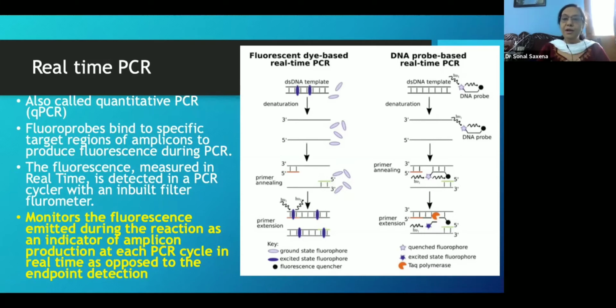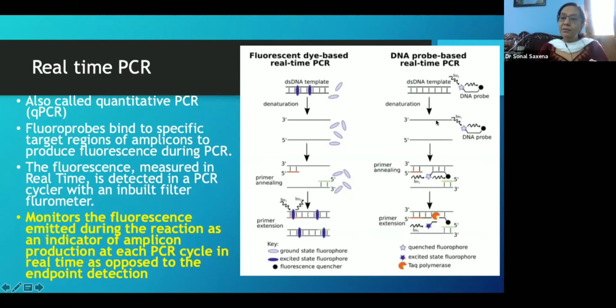So first we developed a fluorescent dye which was real-time based. Whenever we had a double-stranded template, the dye would bind to it. This is the principle of SYBR Green. As the number of copies increased, the fluorescent signal increased. The other was to have a probe bound with a fluorescent dye.